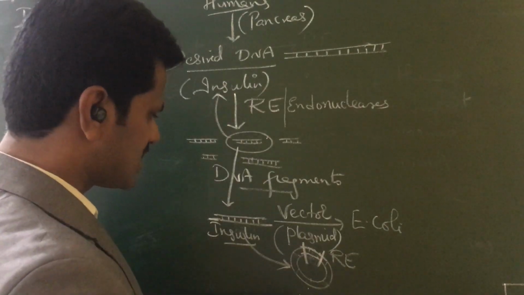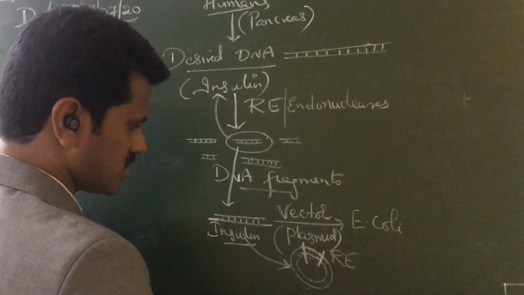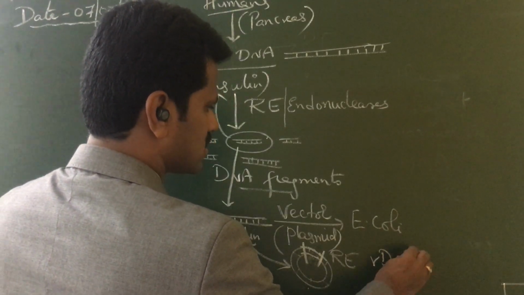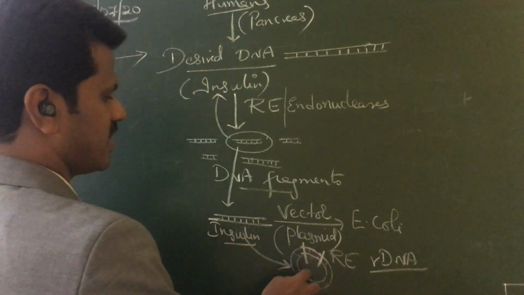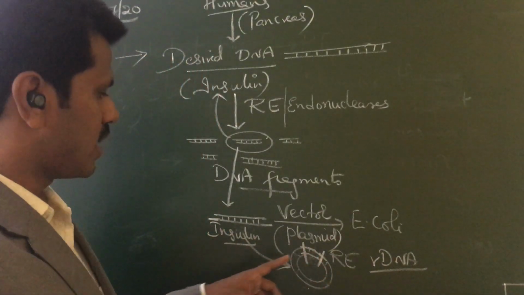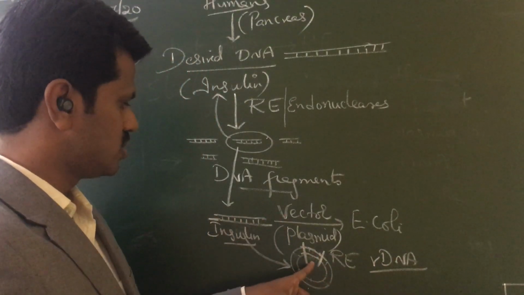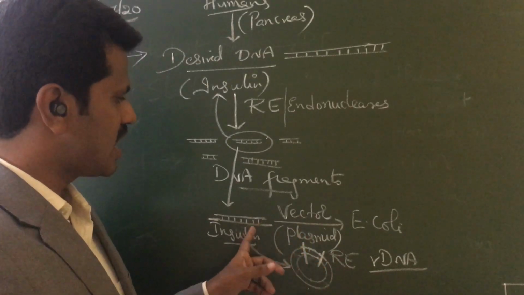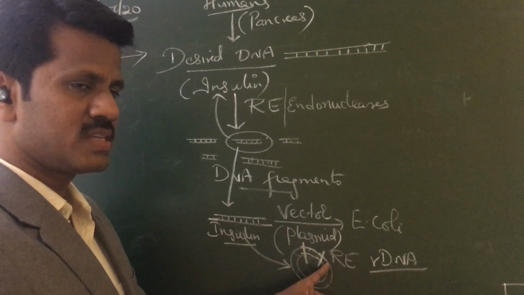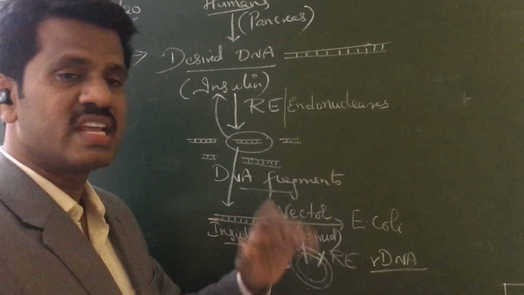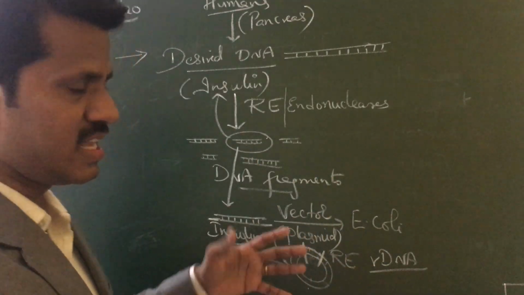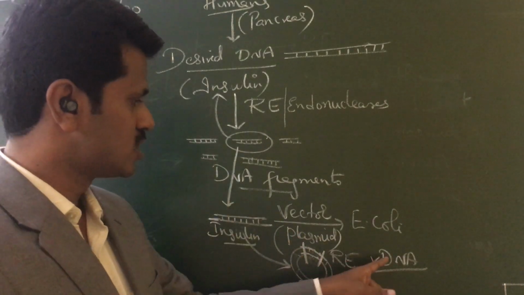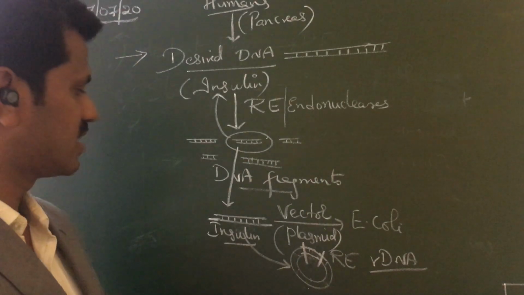So why do we call this an rDNA? Because it has two different genetic materials: one is the insulin gene and the other one is a plasmid. So the plasmid and the desired gene are both present, so we call that rDNA, recombinant DNA. There is a recombination between two different genetic materials, so we call this rDNA.